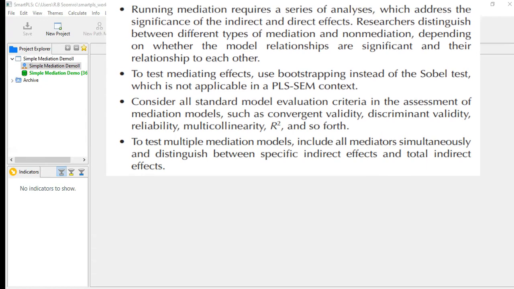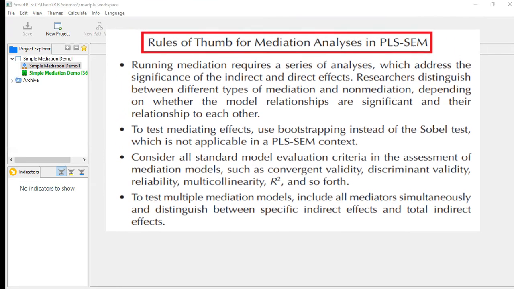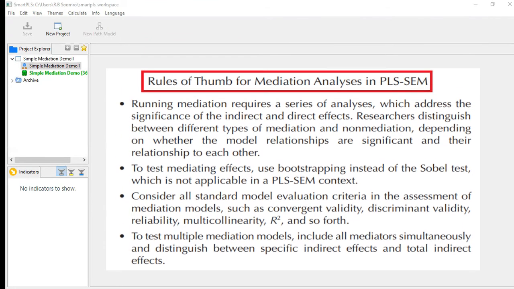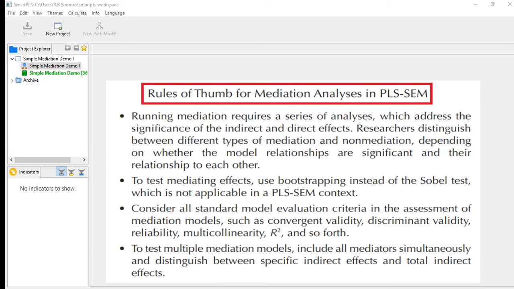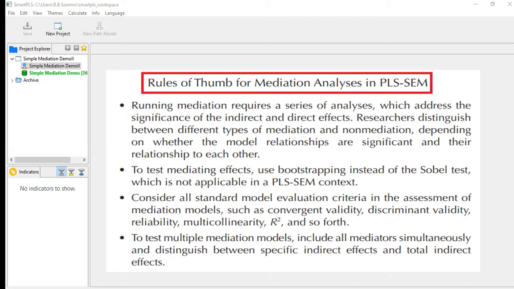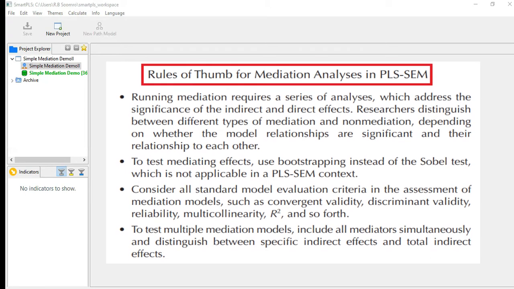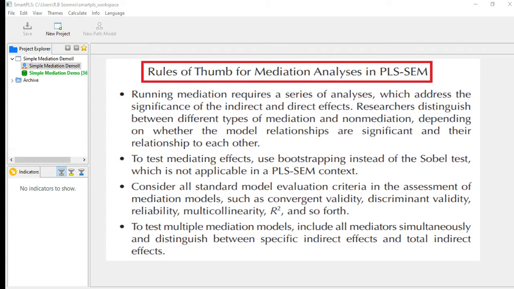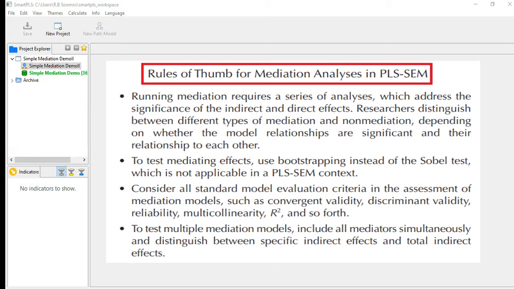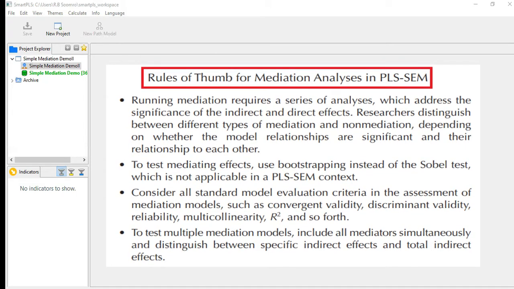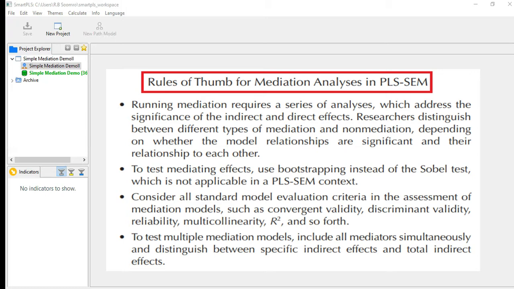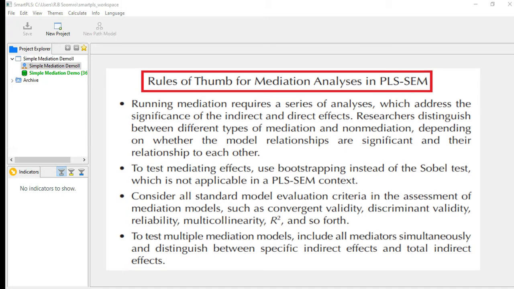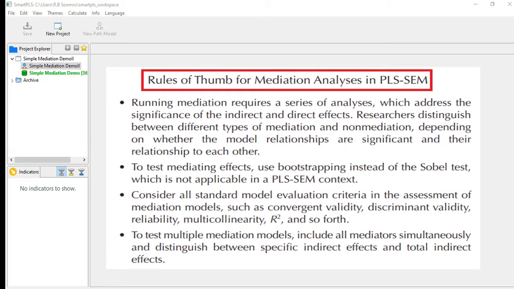Running the mediation requires a series of analyses. Different analyses you have to conduct in order to reach the mediation analysis results, which address the significance of the indirect and direct effects. Earlier, in the first model, I showed you the direct and indirect path effects. Researchers distinguish between different types of mediation and non-mediation, depending on whether the model relationships are significant and their relationship to each other.